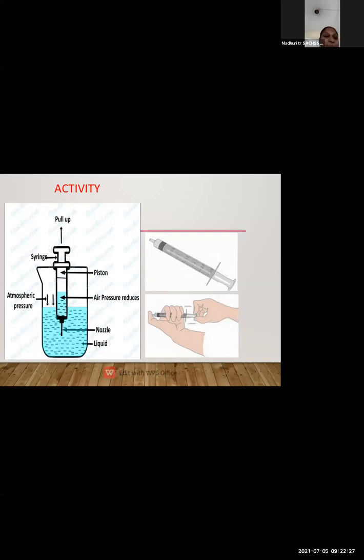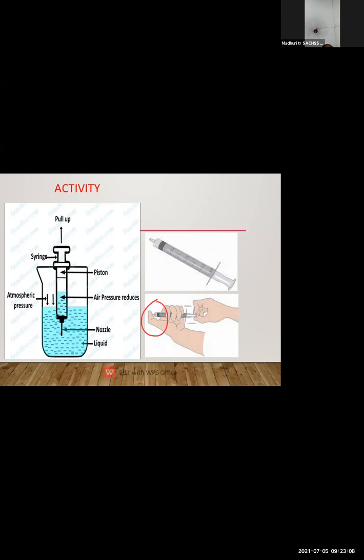So let us see the next activity. In the next activity, you can see the piston. Most probably you can see it in the doctor's hand when he gives an injection. You have to take an empty syringe which does not have a needle. Without the needle, that syringe is called a piston. Now you have to take this piston and close the inlet of the syringe tightly with your thumb.